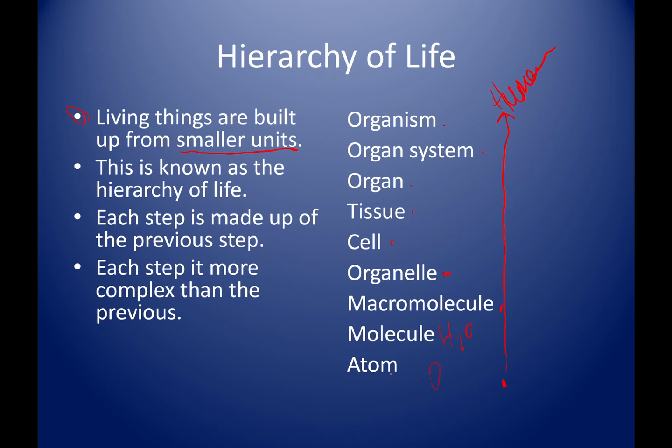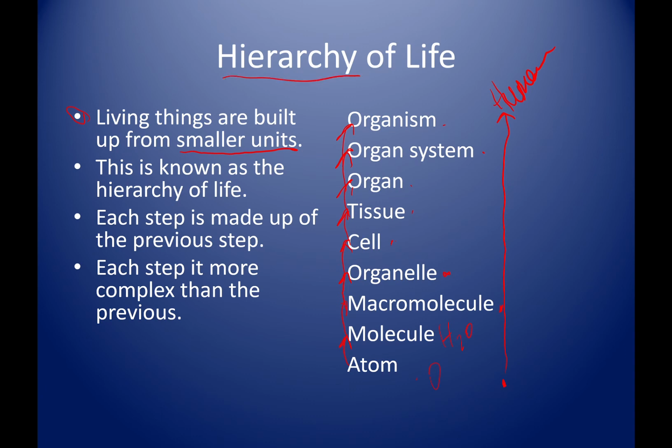When we look at this, we're looking at an atom makes up molecules. A molecule makes up macromolecules. Macromolecules make up organelles. Organelles make up cells. Cells make up tissues. Tissues make up organs. Organs make up organ systems. And an organ system makes up an organism. So they all build on each other.